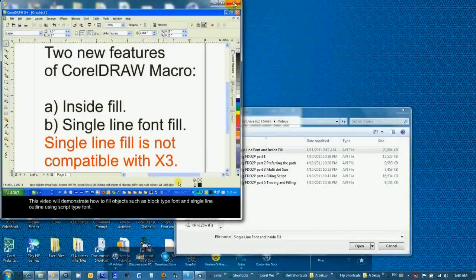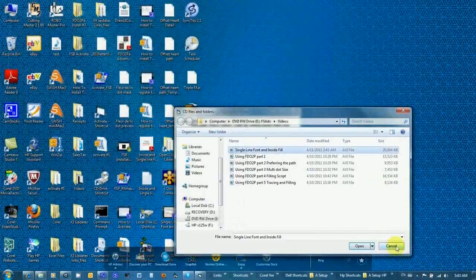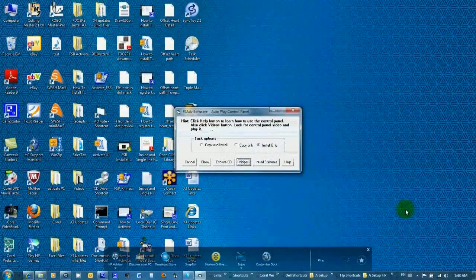I'm going to go ahead and close this. Cancel dialog box, and this video session is now over. The next video will be on how to install the software.